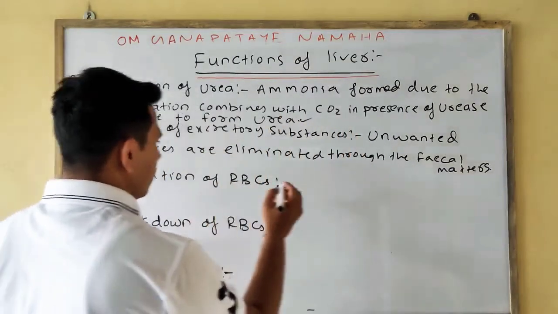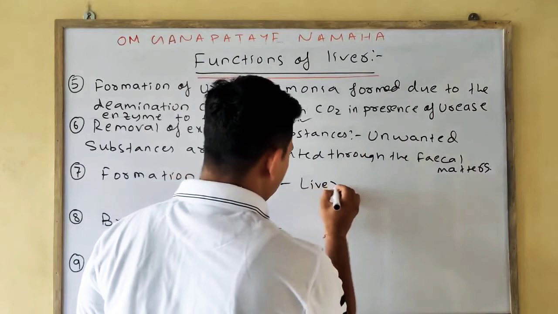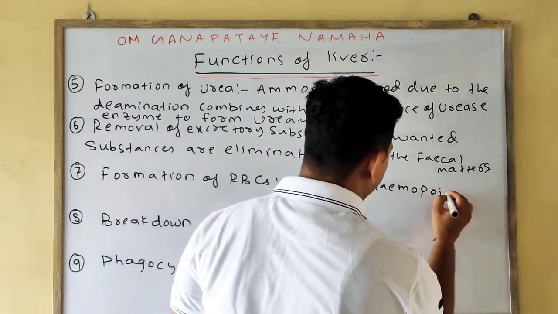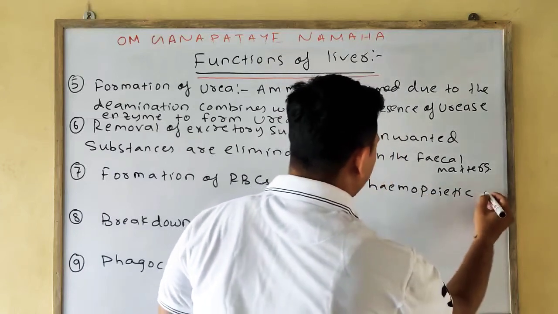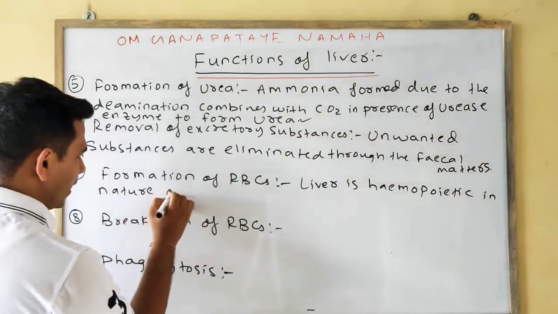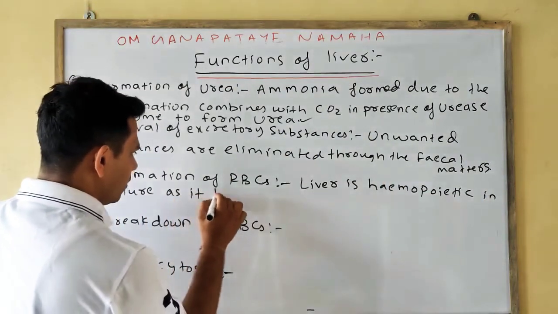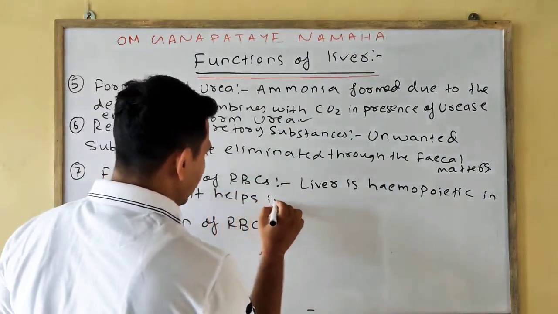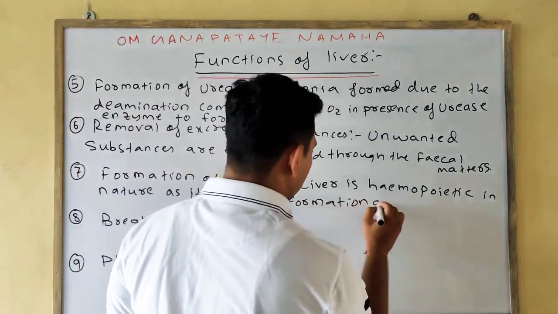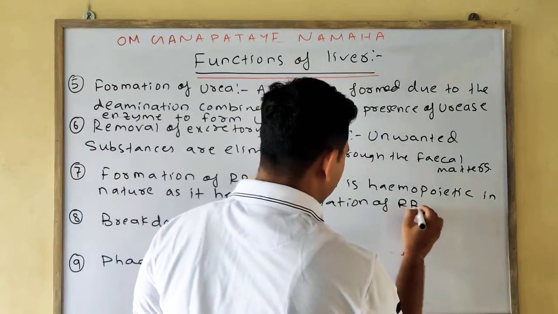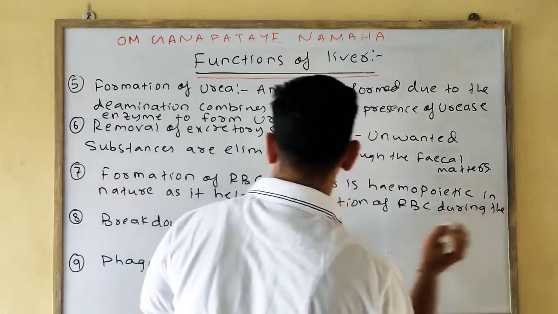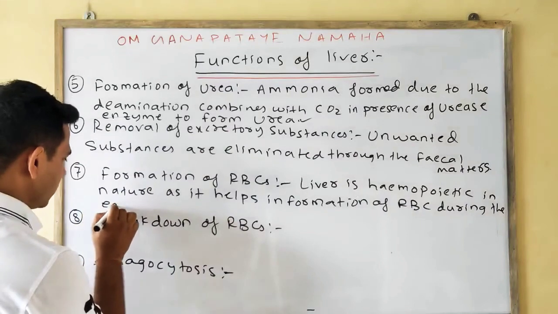Liver is hemopoietic in nature as it helps in formation of RBC during the embryonic stages.